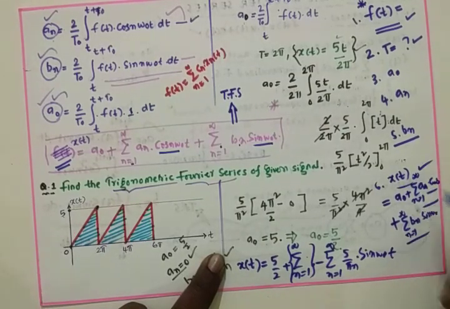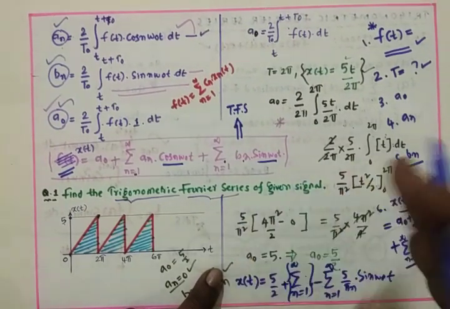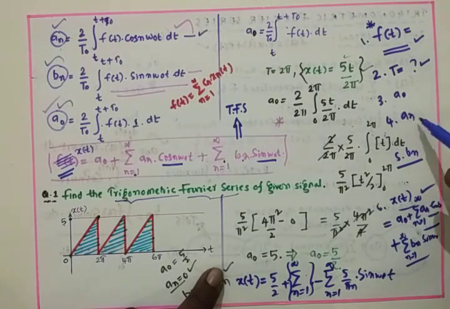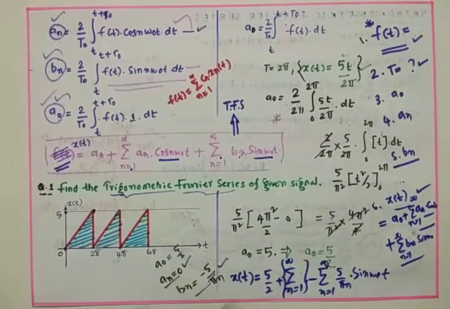This is the expression. We have to substitute whatever we got in the third, fourth and fifth steps, A naught, An and Bn, in the required equation, that is x of t. The resultant will be the trigonometric Fourier series.